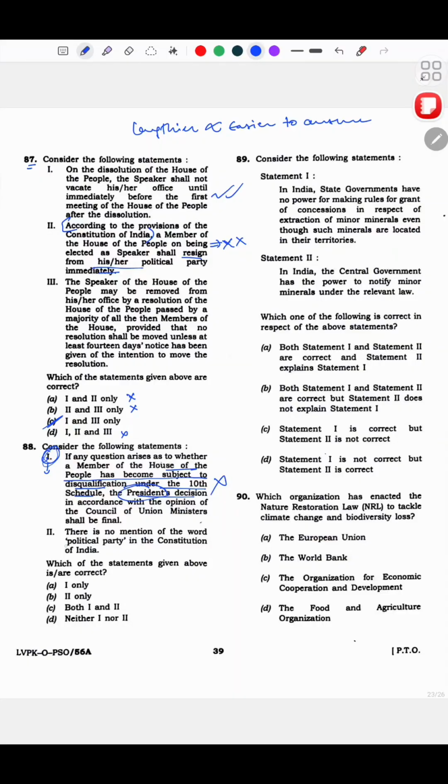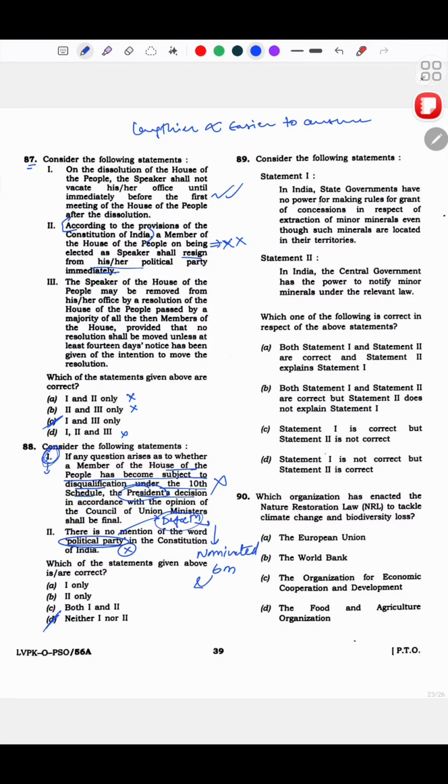There is no mention of the word political party in the Constitution of India. No, this is wrong. So answer is neither 1 nor 2. Okay. Now see, the reason I like this one, there is no mention of political party. How can this be correct? Because it is mentioned where they talk about defection. In defection, it is everything about political party only. And it is also mentioned in Rajya Sabha elections and nominated members' elections, where before 6 months they can move to any party, right? So yeah, it is mentioned.